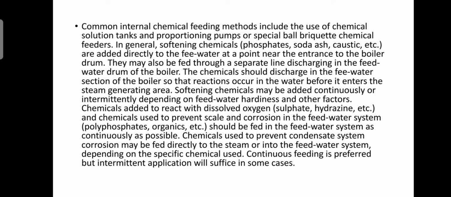In general, softening chemicals are added directly to the feed water at a point near the entrance to the boiler drum. They may also be fed through a separate line discharging in the feed water drum of the boiler. The chemicals should discharge in the feed water section of the boiler so that the reactions occur in the water before it enters the steam generating area. Softening chemicals may be added continuously or intermittently depending on feed water hardness and other factors.